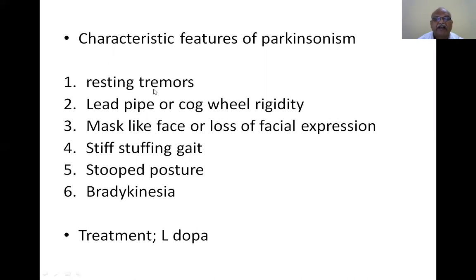So these are the characteristic features of Parkinsonism: resting tremors, lead pipe or cogwheel rigidity, mask-like face or loss of facial expression, shuffling gait, stooped posture, bradykinesia. Treatment is L-dopa. A famous example of Parkinson disease is Adolf Hitler, who suffered with Parkinsonism.